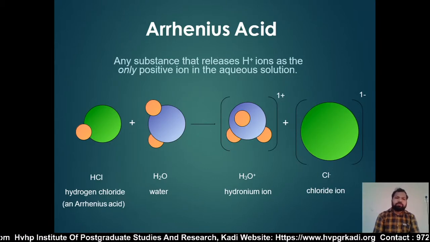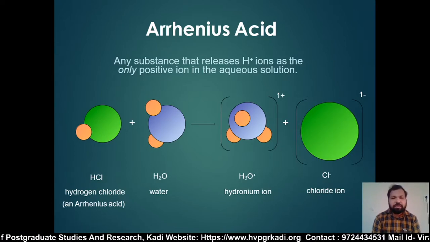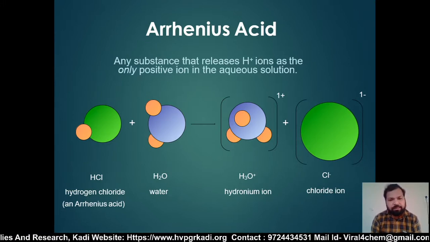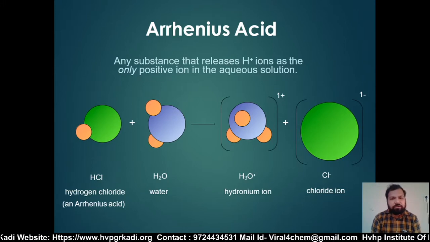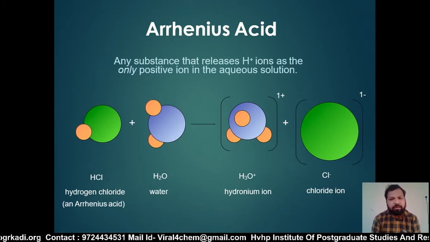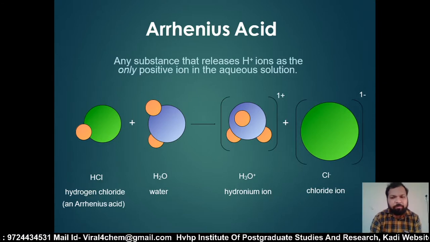Acid reacts with water molecules, giving H3O plus ion and Cl minus ion. This is a colorful reaction. For a better understanding, when an HCl molecule reacts with an H2O molecule, the H plus ion is donated, giving the H3O plus ion and the Cl minus ion.